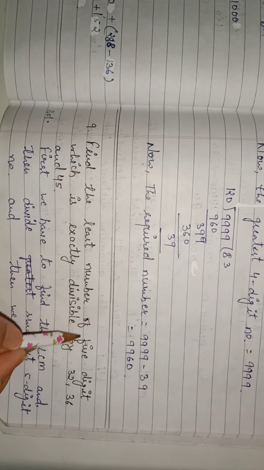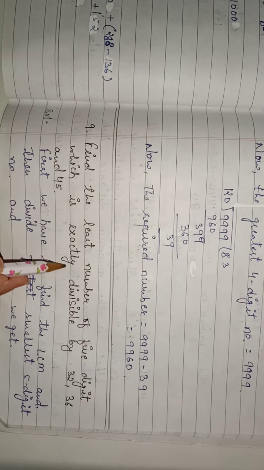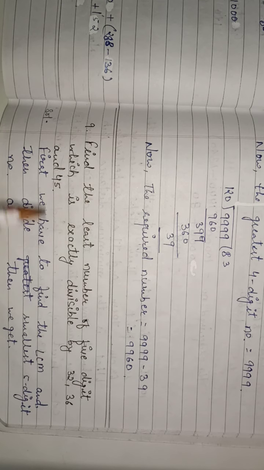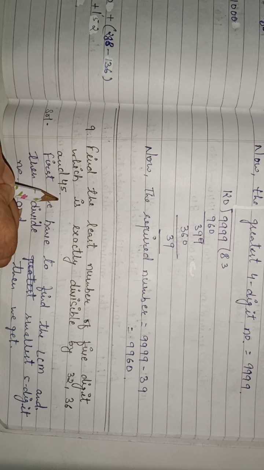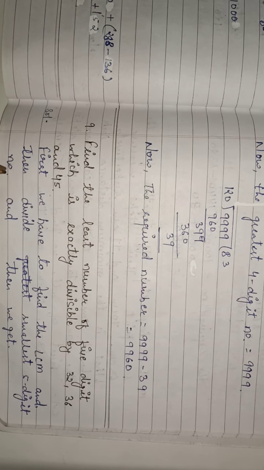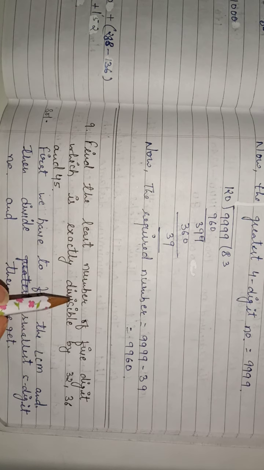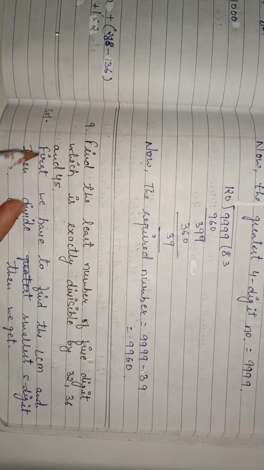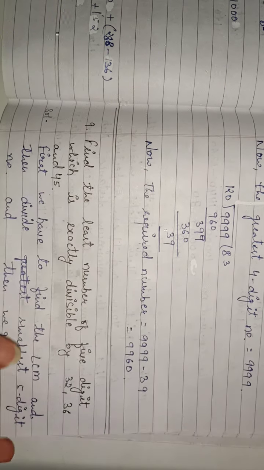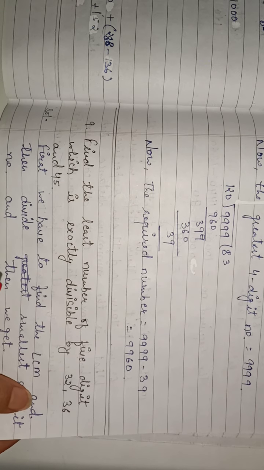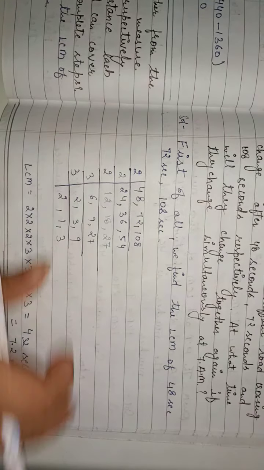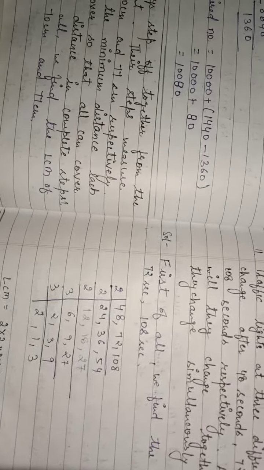Find the least number of 5 digits which is exactly divisible by 32, 36 and 45. Students, this question is the same as the 7th question. That means least number, or we can say the smallest number. So here we will take the smallest 5-digit number, and first we will find the LCM and then we will divide. This one is the same as the 7th question. Now the 10th question.